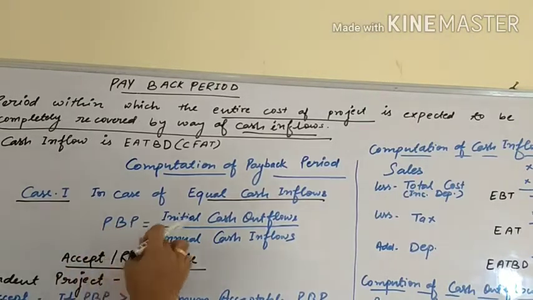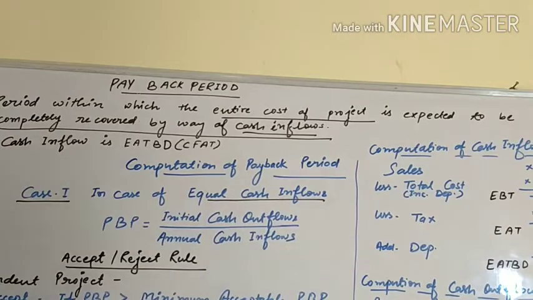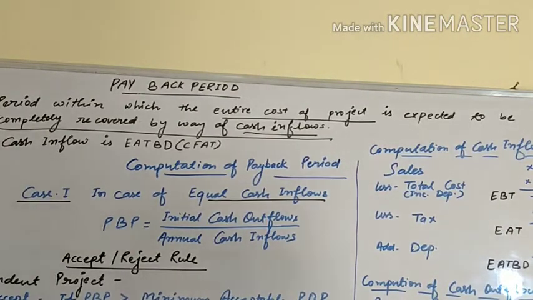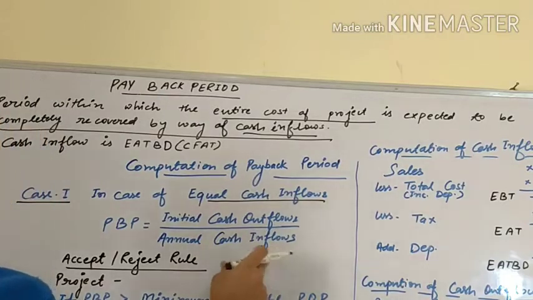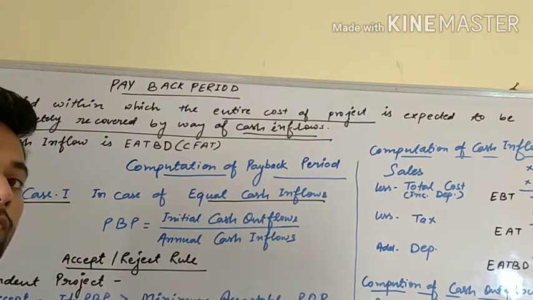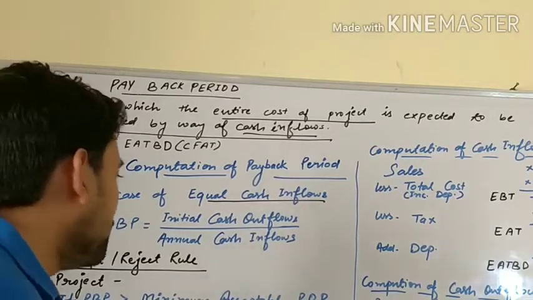Payback period is equal to initial cash outflow upon annual cash inflow. Outflow means the amount you have invested. Inflow means whatever you earn through that project. Cash outflow is the amount of your investment, and cash inflow is the amount of earning you are earning through your project.